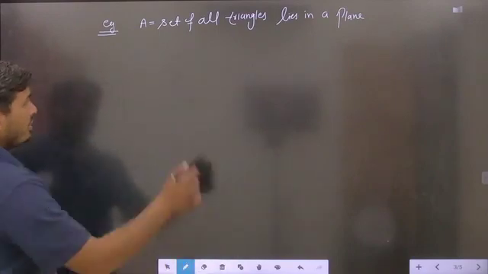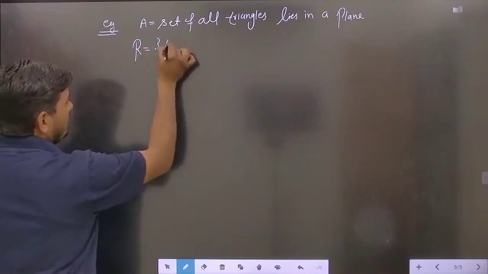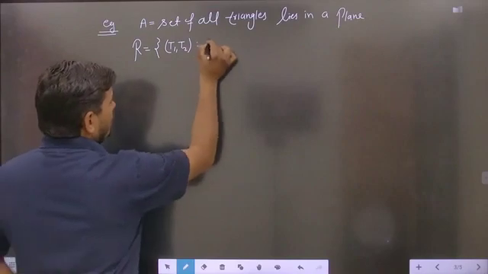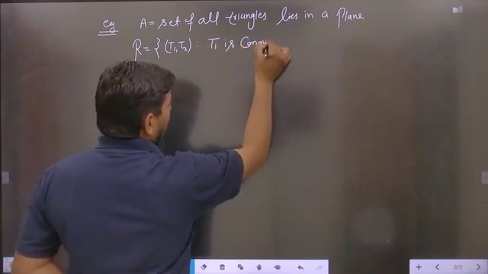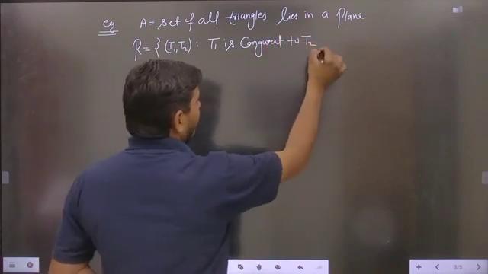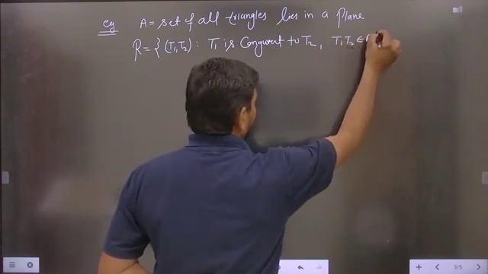Now a relation R is defined on the set A like this: (T1, T2) such that T1 is congruent to T2, where T1 and T2 both belong to the set A. Is it clear?